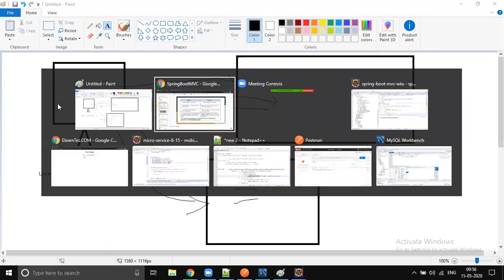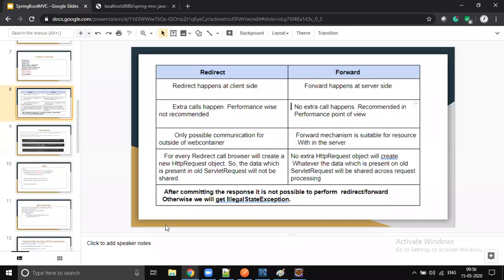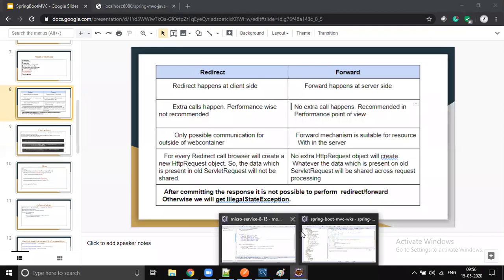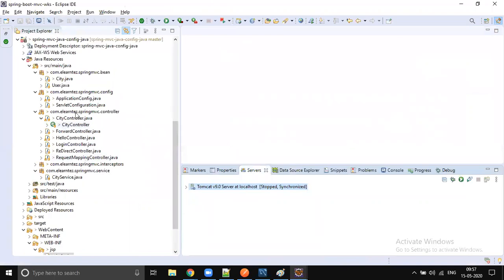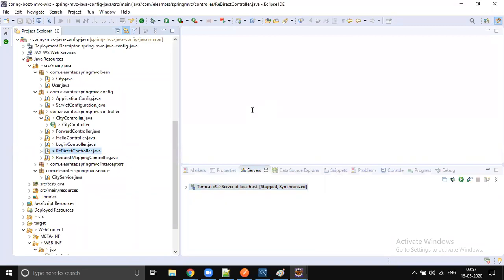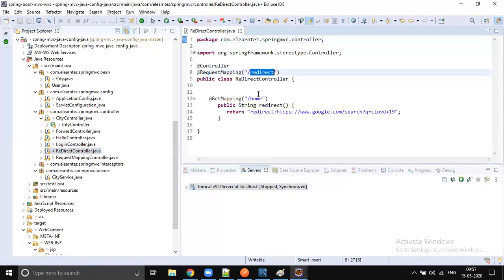Okay, that is with respect to servlet. With Spring MVC or Spring Boot, we don't directly call servlet response. We use a short keyword called redirect. For example, now I go to this controller and enter redirect home. I use a short notation, redirect, but internally it's the same mechanism.